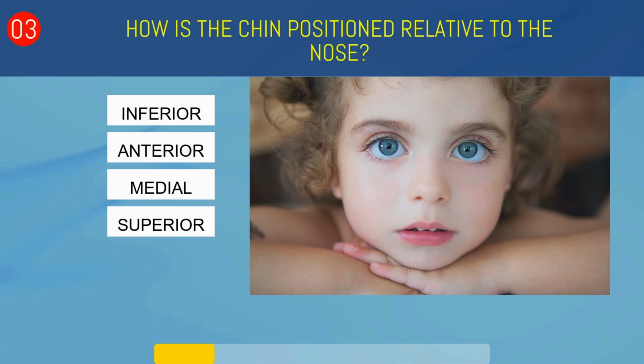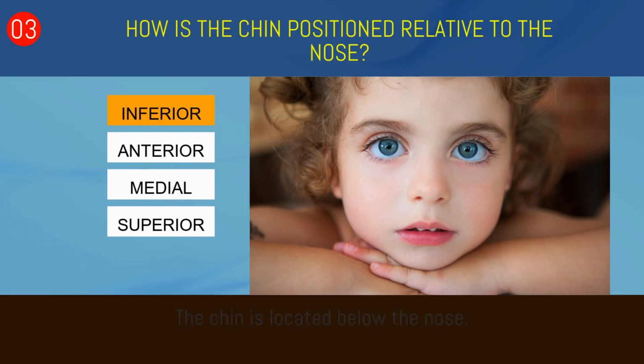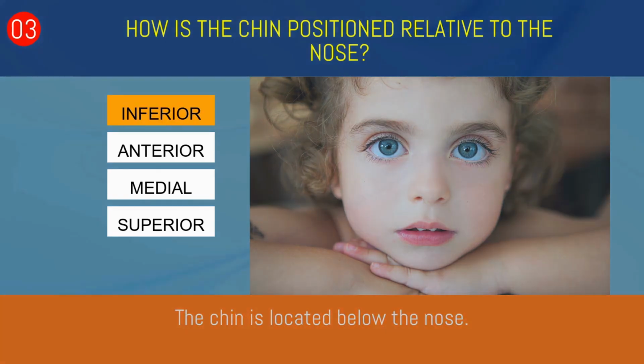How is the chin positioned relative to the nose? Inferior, anterior, medial, or superior? Inferior. The chin is located below the nose.